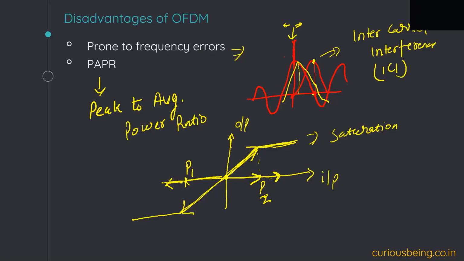If it crosses this boundary, the power amplifier will go into saturation, and this is another kind of distortion or interference. Does this give you some intuition of how PAPR is a disadvantage to the system?